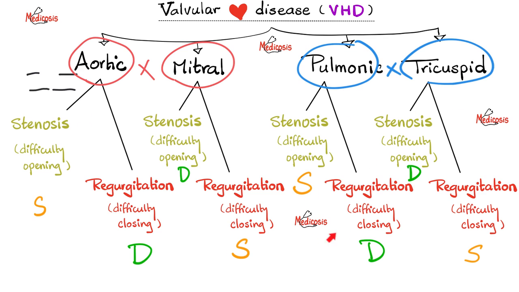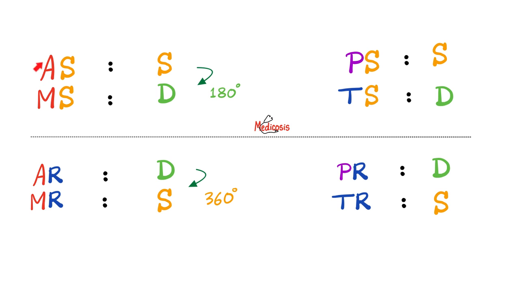But how can we remember all of this? Well, the only thing that you need to memorize is this inappropriate word, ASS. ASS, what does that mean? It means that aortic stenosis is a systolic murmur. And then, if you decide to change one of these two letters, you have to change systolic into diastolic. For example, when I change the A into the M, this becomes mitral stenosis, and mitral stenosis is a diastolic murmur instead of systolic. Because when you change one letter, you gotta change systolic into diastolic and vice versa.